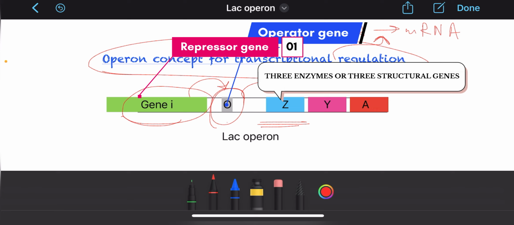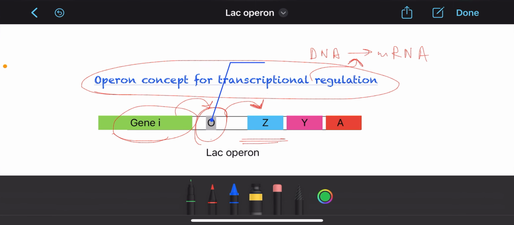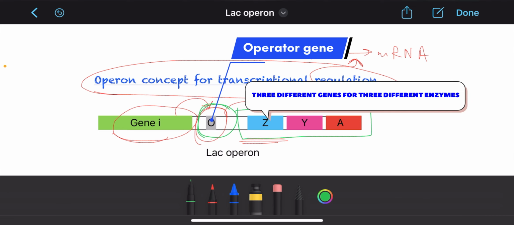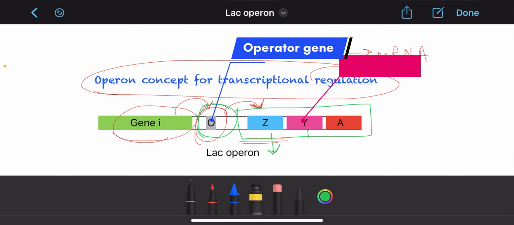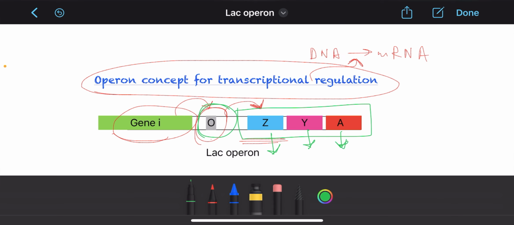So in order to explain this, they proposed a lac-operon model based on the lactose sugar metabolism in E. coli. An operon consists of an operator gene and three structural genes which code for three different enzymes. That is, gene Z codes for beta-galactosidase, gene Y codes for permease, and gene A codes for trans-acetylase.